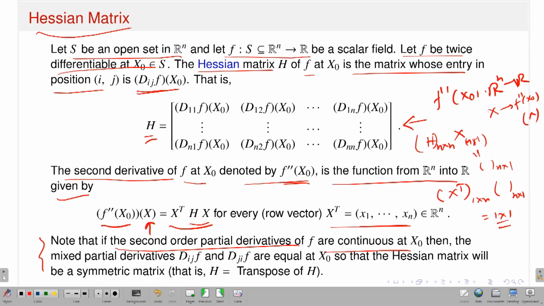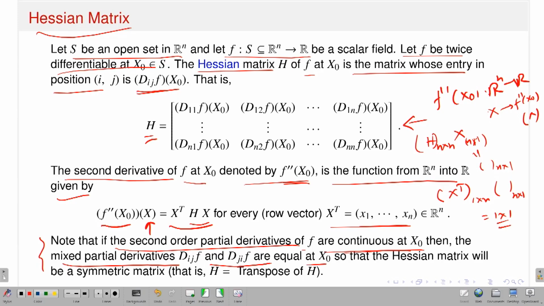Now, on top of that, if I assume that second order partial derivatives not only exist, they are also continuous, then you can guess what I am trying to say, because I have already a mixed derivatives theorem. If all the second order partial derivatives exist and they are continuous, then the second order mixed derivatives should be equal. So if the second order partial derivatives of f are continuous at the point x naught, then the mixed partial derivatives, that means dij f and dji f, are equal at the point x naught.